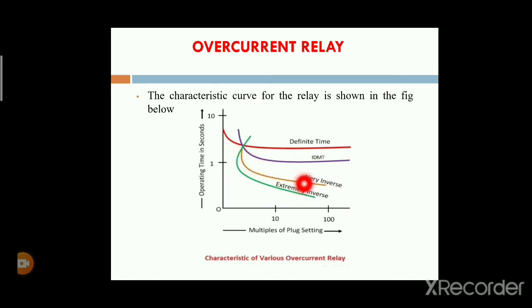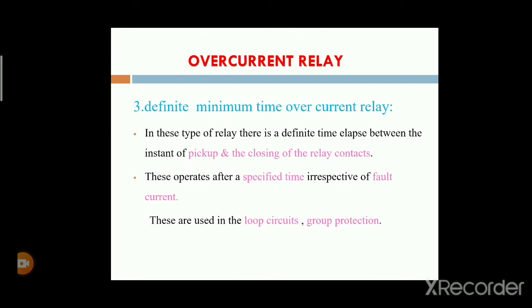Next, very inverse definite minimum time gives less time for the identification of the fault current, and then extremely inverse definite minimum time. These are the various characteristics that will be observed in the case of overcurrent relays.